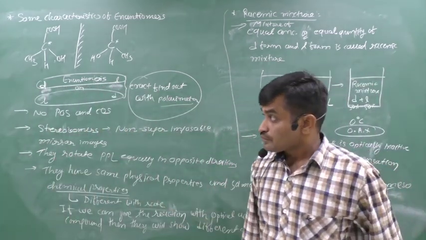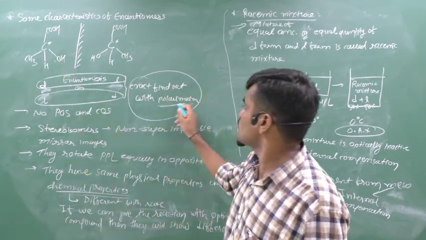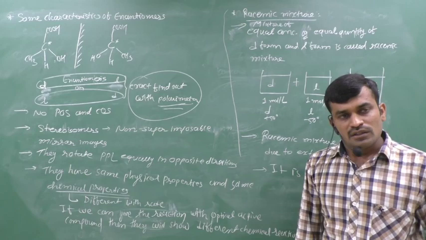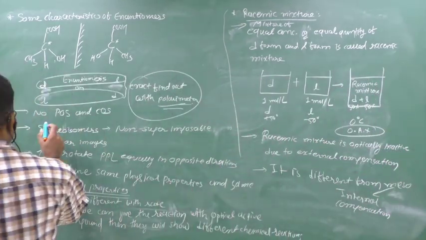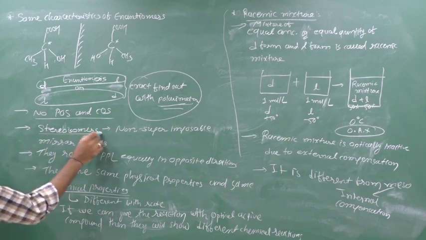We cannot say theoretically whether it is the D form or L form. For this we use a polarimeter. Some other characteristics of enantiomers are no plane of symmetry and no center of symmetry. They are isomers.